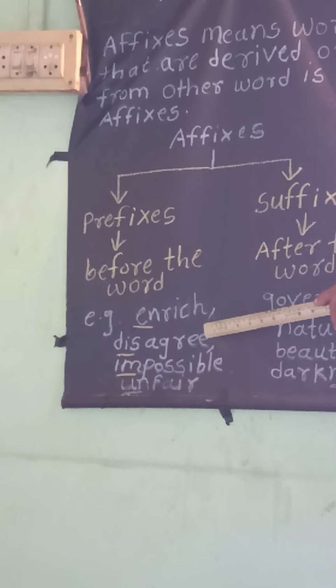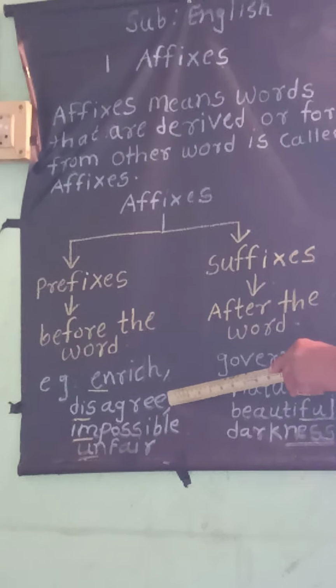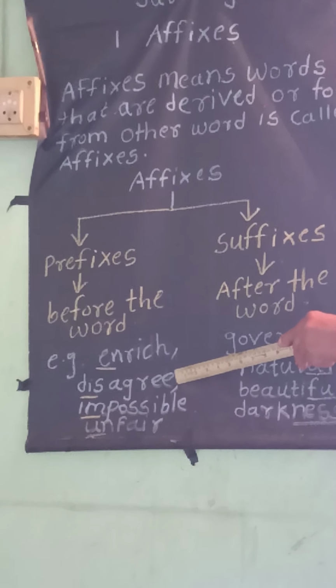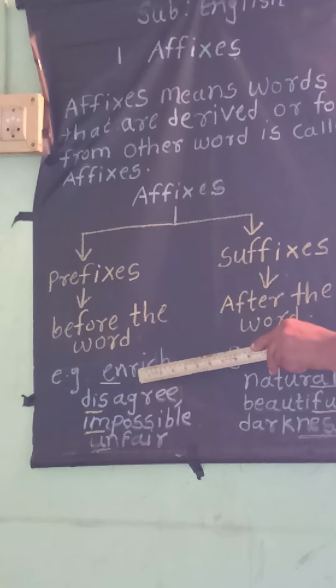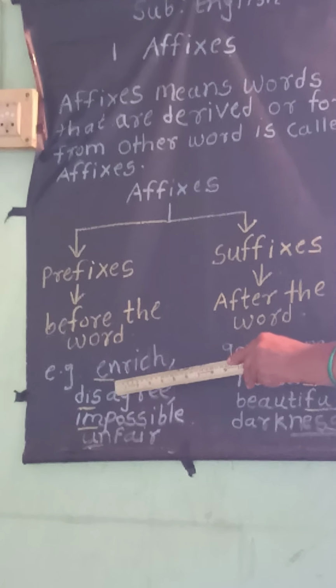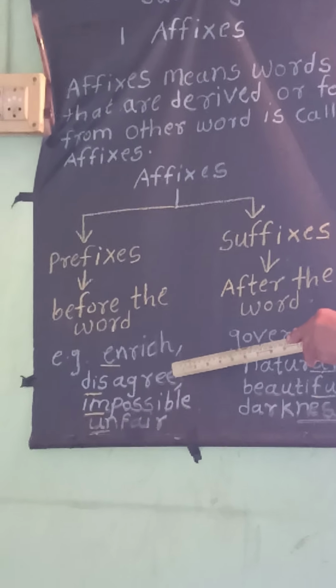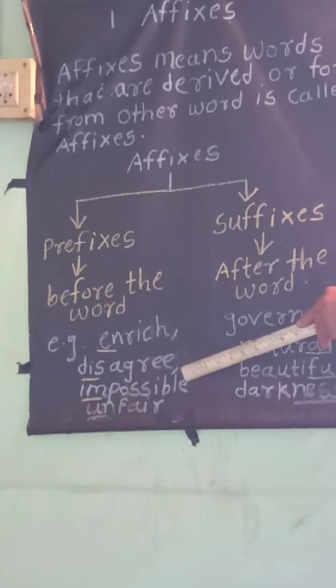Second word: disagree. The root word is agree, and when we join the prefix dis, we form the new word disagree.